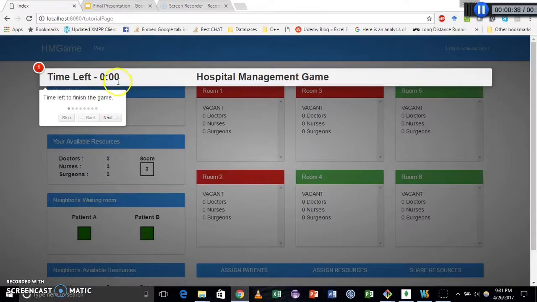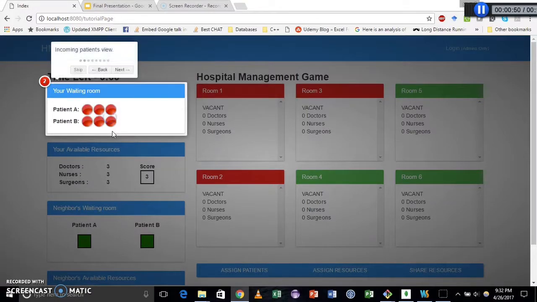Now this is a tutorial that's built on the Intro.js JavaScript library that explains each and every aspect of the game. In the first step, you can see the time left to finish the game. The second step gives you the patient's view. If the patient count is between 0 to 2, then the circles are marked green, if it's between 2 to 4, the circles are marked yellow, and if it's between 4 and 6, the circles are marked red.